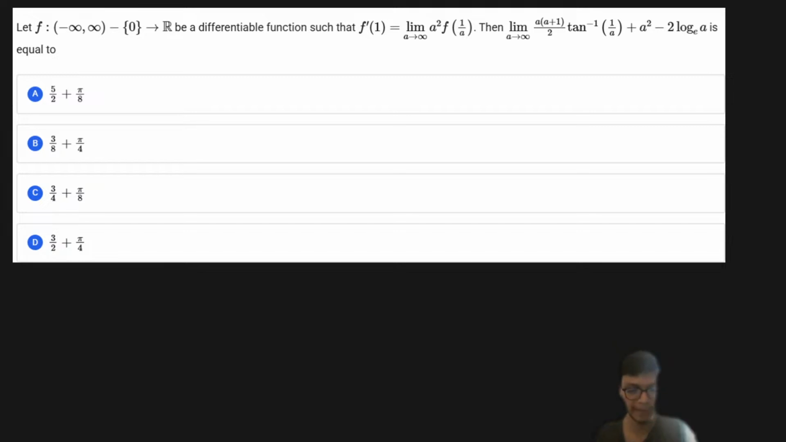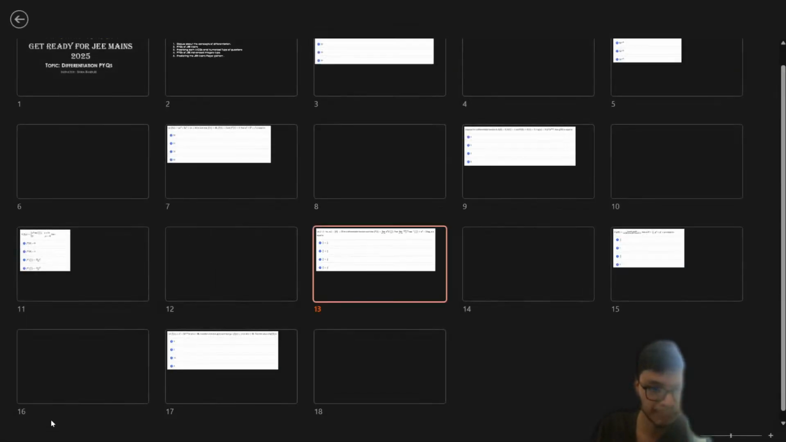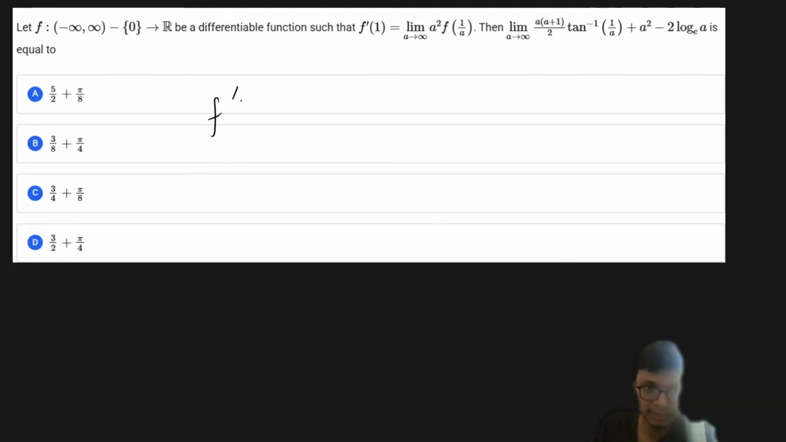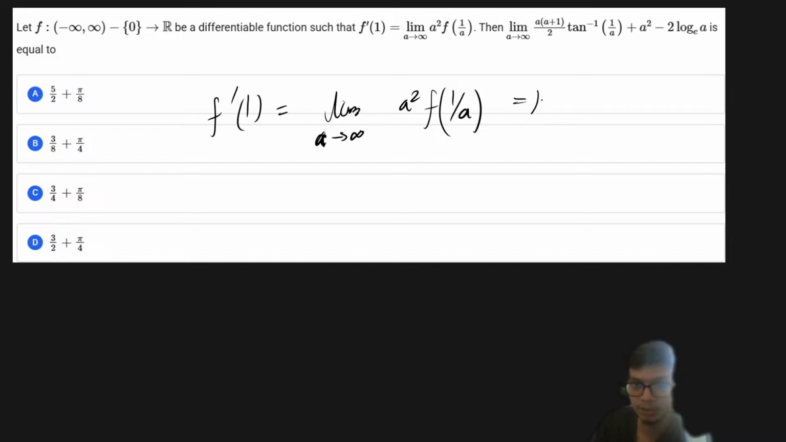The next problem is again a very interesting problem, and I would like to show you the way you are going to approach it. If we look at this problem, it is said that f dash of 1 is equal to limit a tends to infinity of a square into f of 1 upon a. Let us consider that f dash of 1 is equal to some finite value, k. We are assuming this.